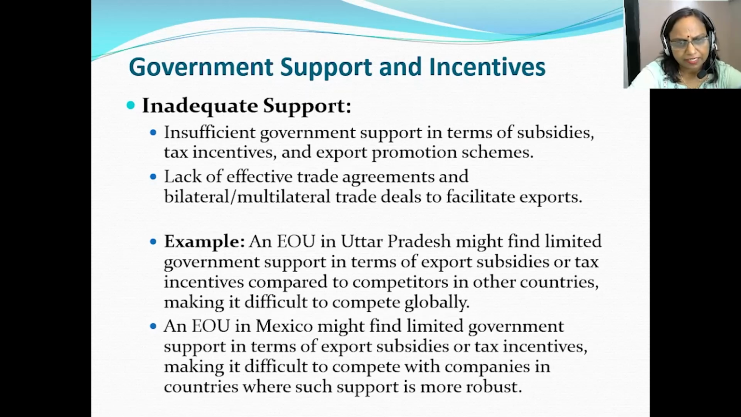A Mexico-based EOU might find limited government support in terms of export subsidies and tax incentives, which again makes it difficult to compete with companies in countries where the EOUs are enjoying support from the government and other agencies.